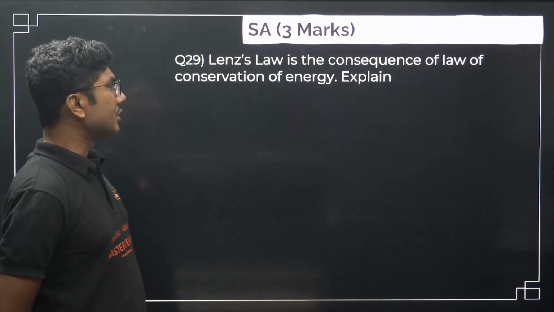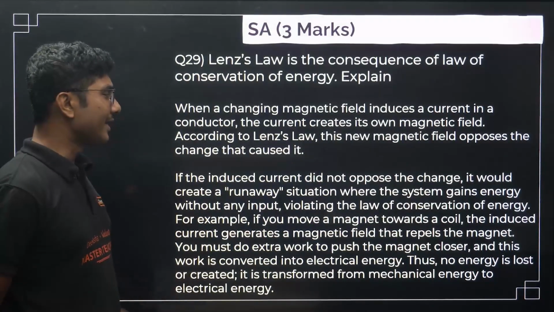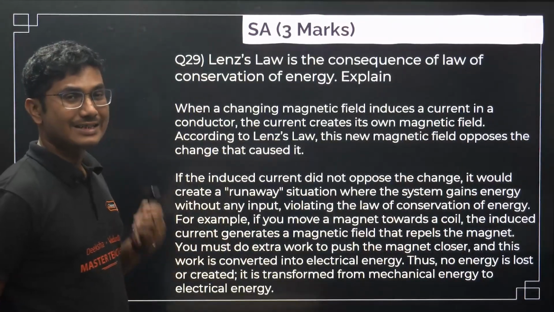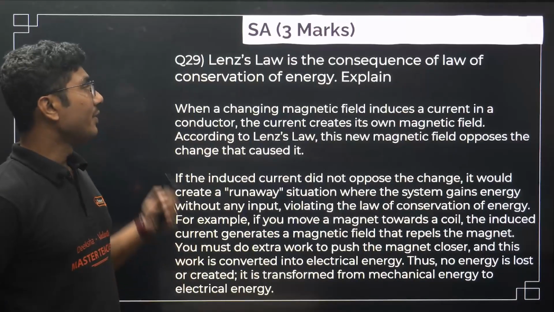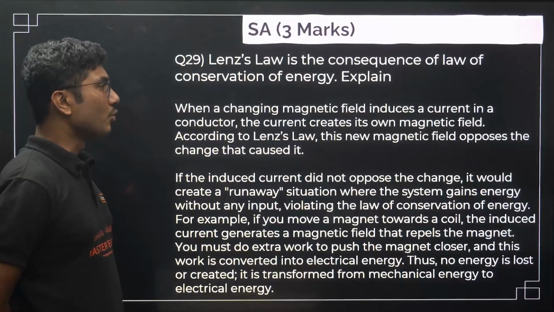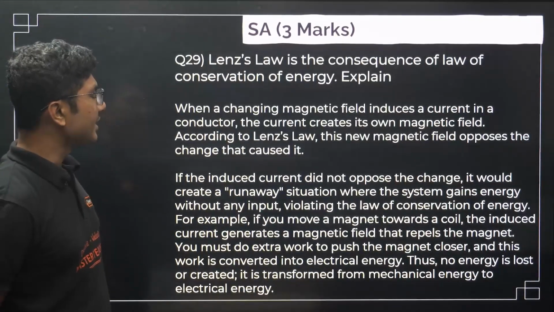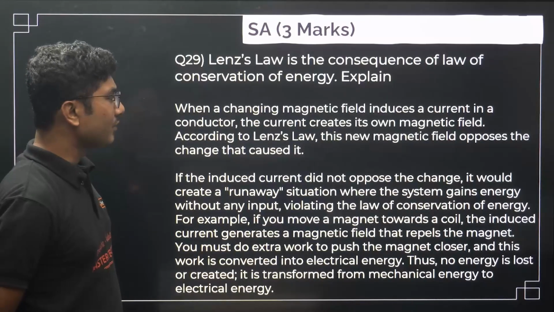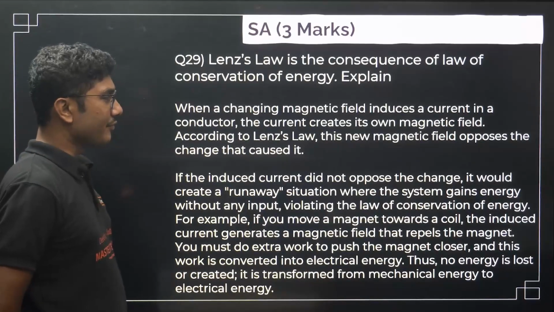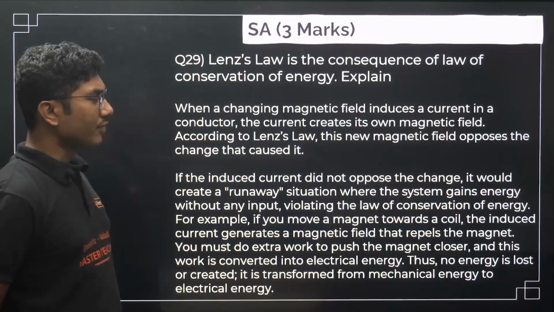Lenz's law is the consequence of the law of conservation of energy. Explain. This is a very interesting question and might come, so you have to write this description properly. When a changing magnetic field induces a current in a conductor, the current creates its own magnetic field. According to Lenz's law, this new magnetic field opposes the change that causes it. If the induced current did not oppose the change, it would create a runaway situation where the system gains energy without any input, violating the law of conservation of energy.